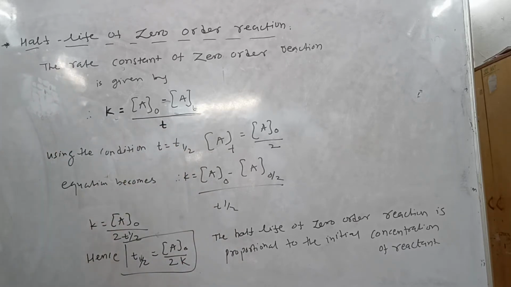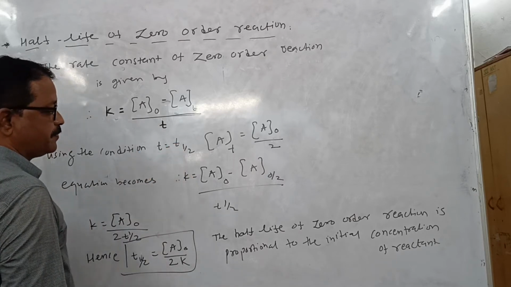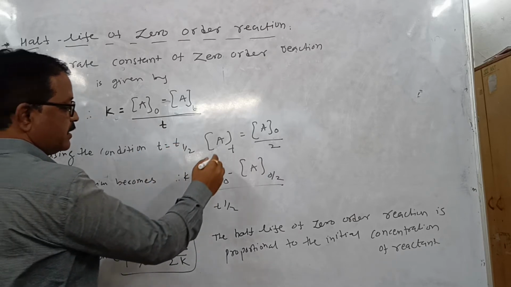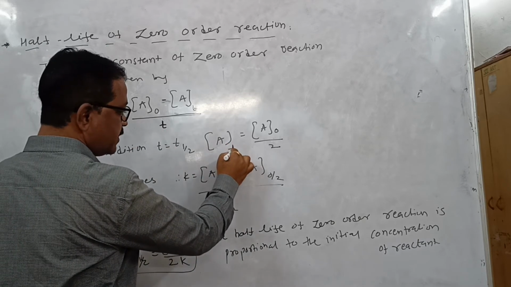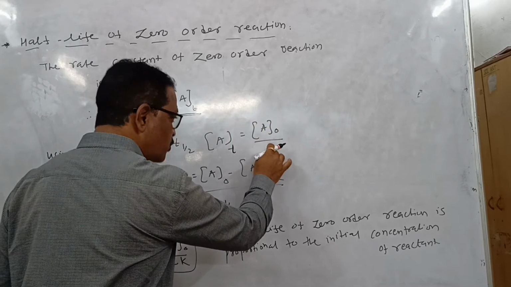Using the condition t is equal to t half, [A]t is equal to [A]0 upon 2.